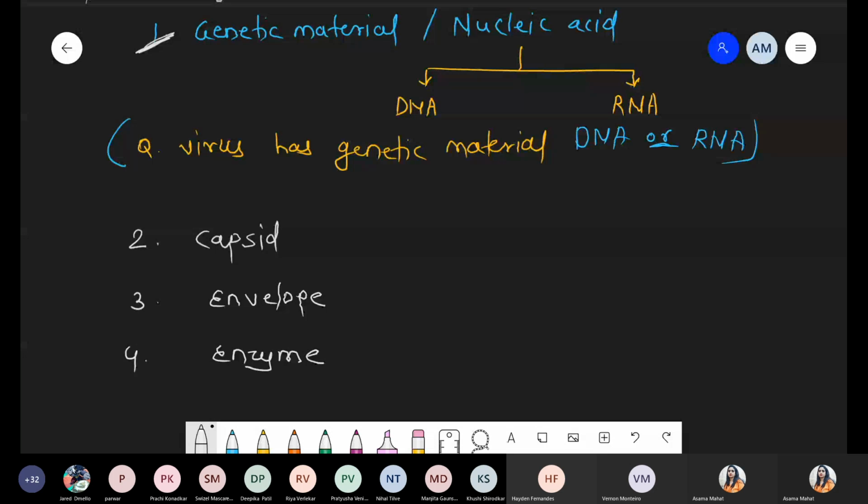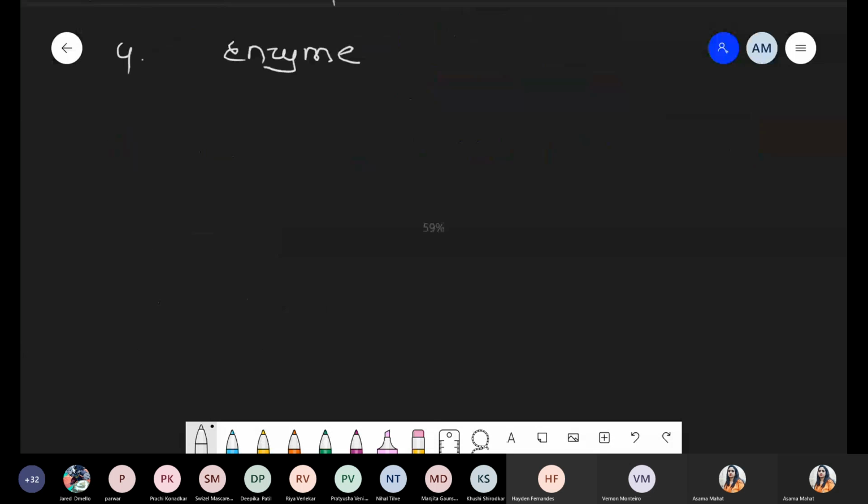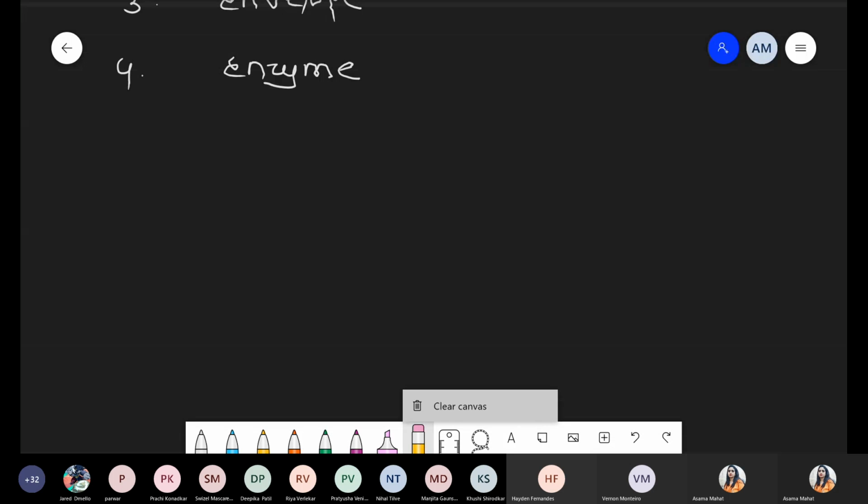Okay, chalo. Number one, genetic material. First of all, we draw a detailed table with examples. So we are talking first of all about nucleic acid, that is genetic material.